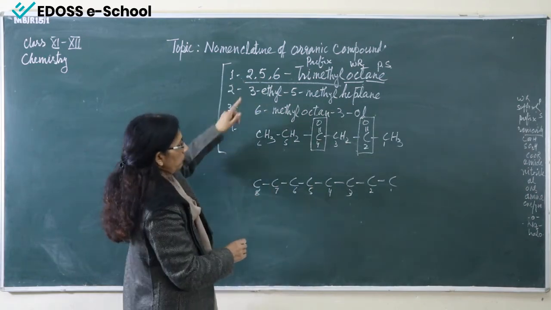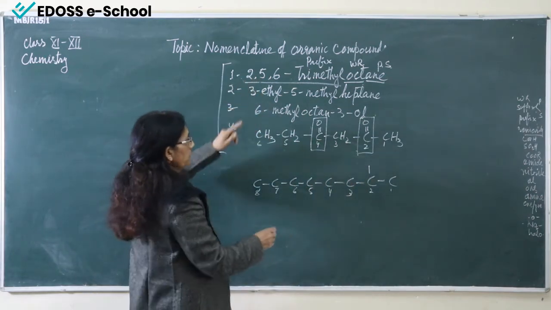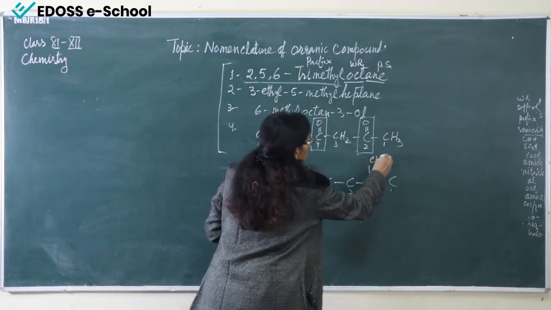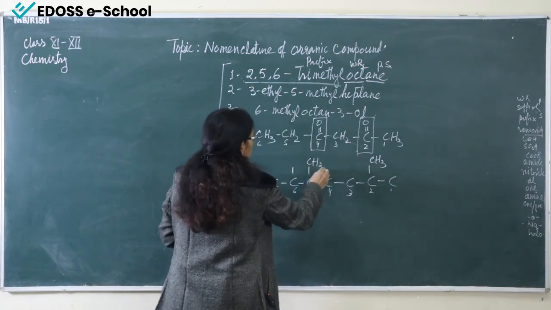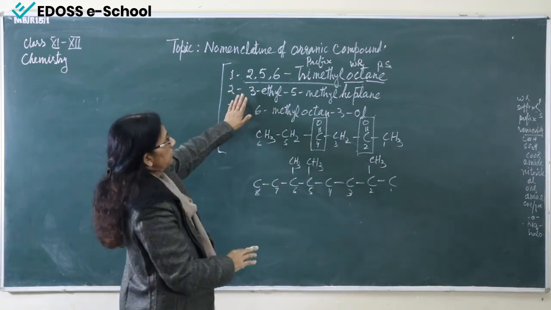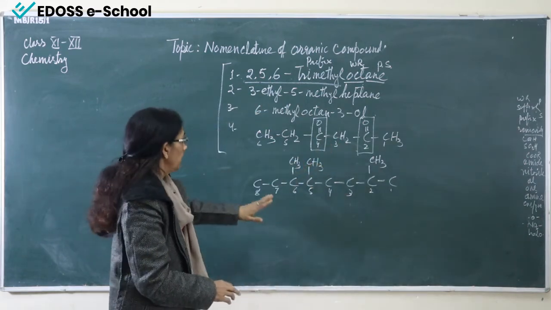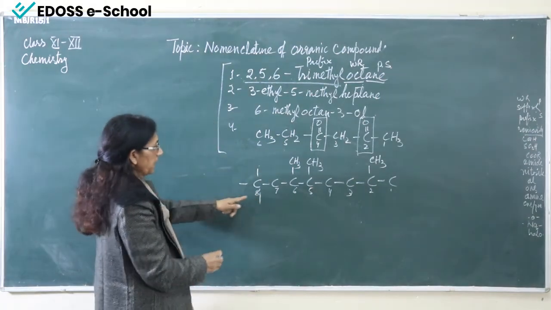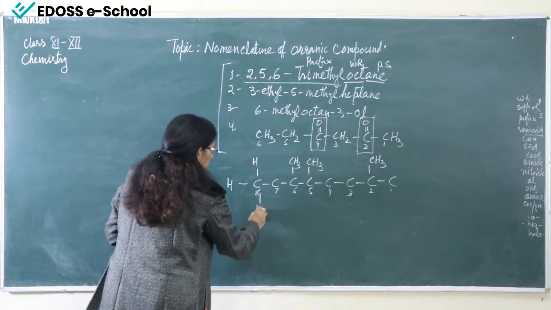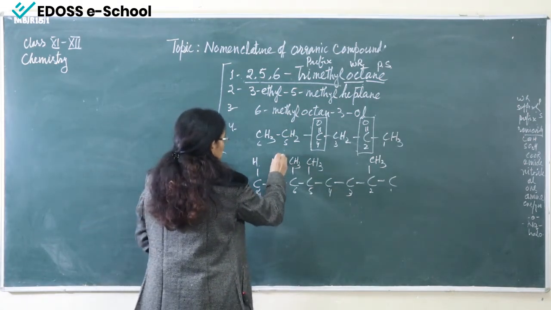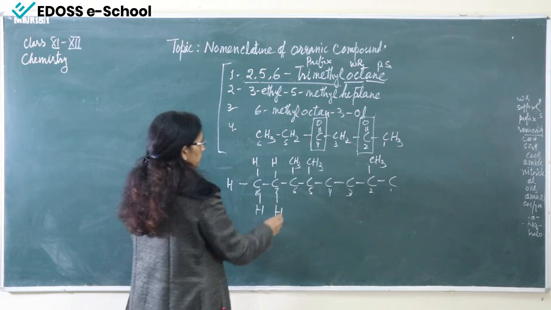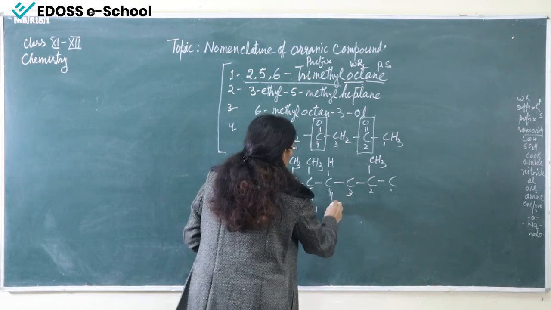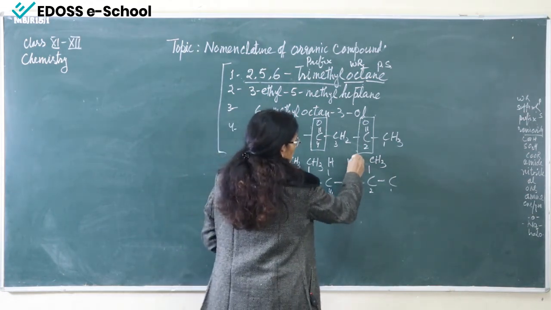At 2 means here, at 5 means here and at 6 means here, methyl groups are present. So these are 3 methyl groups attached, and the rest we add hydrogen to complete the valency of carbon, because carbon is tetravalent. The valency of each carbon should not exceed 4.